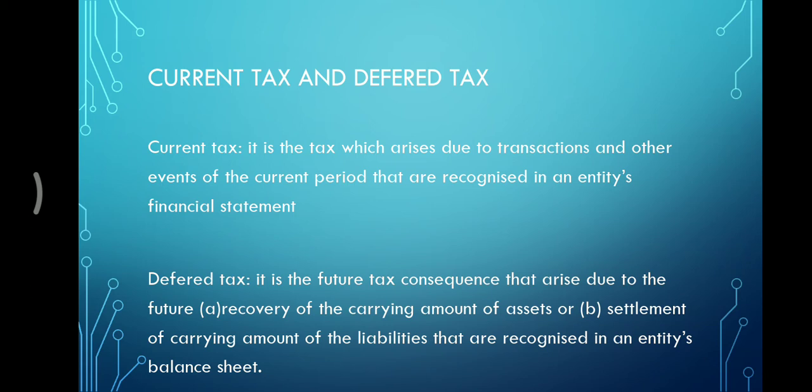What is current tax? It is a tax which arises due to transactions and other events of the current period that are recognized in an entity's financial statements. What is deferred tax? It is a future tax consequence that arises due to the future recovery of the carrying amount of assets or settlement of the carrying amount of liabilities that are recognized in an entity's balance sheet.